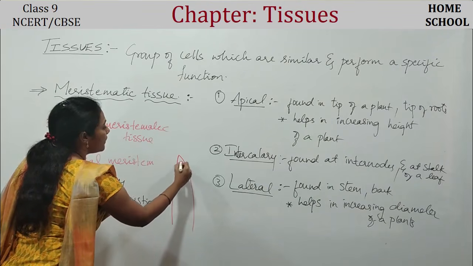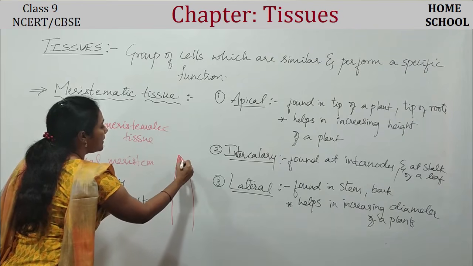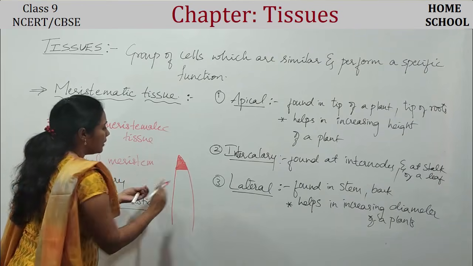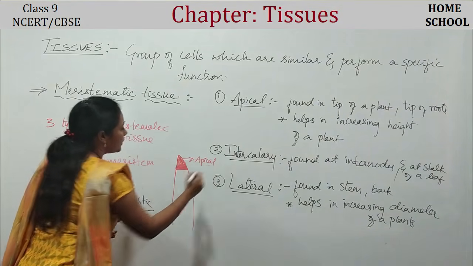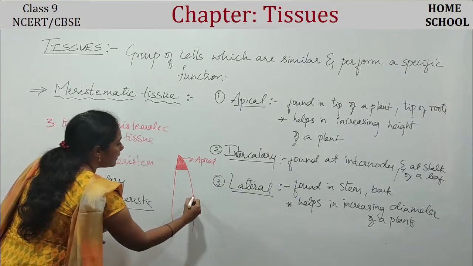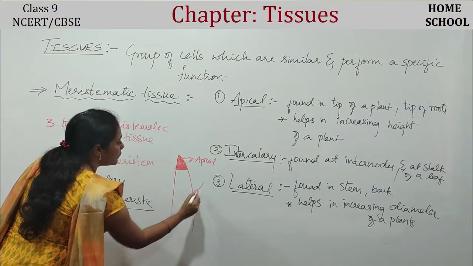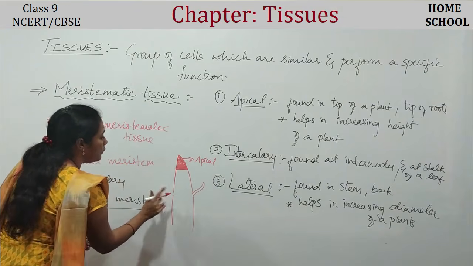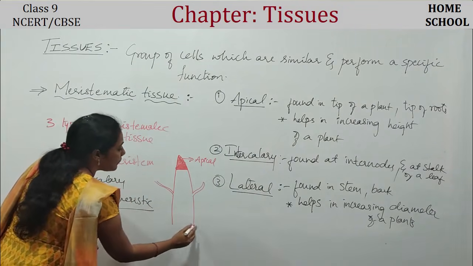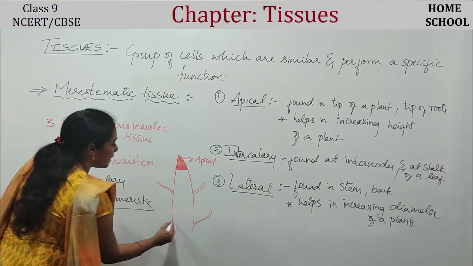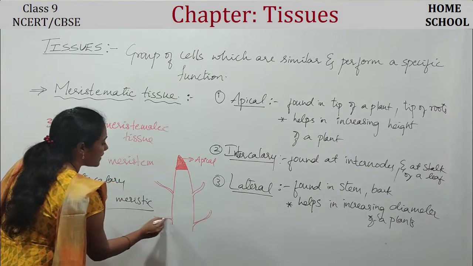At the tip, whatever the tissue or cells present is called apical meristematic. Imagine one leaf is coming out from here, and from here one leaf stalk is growing.